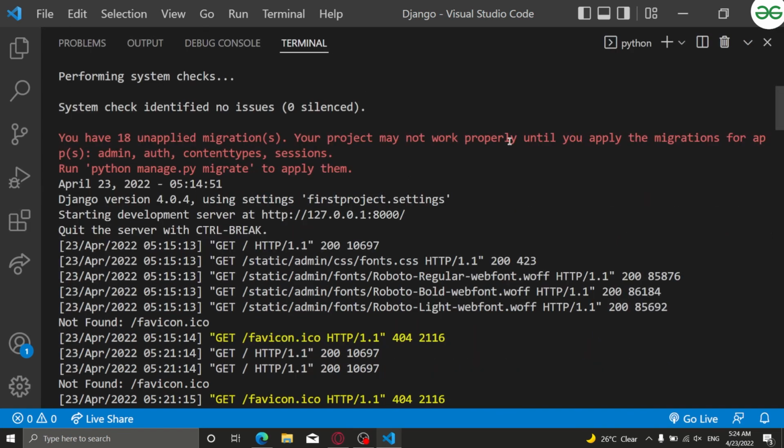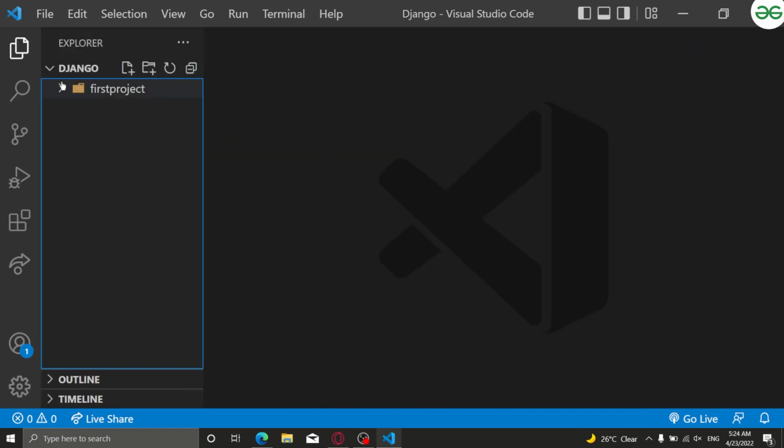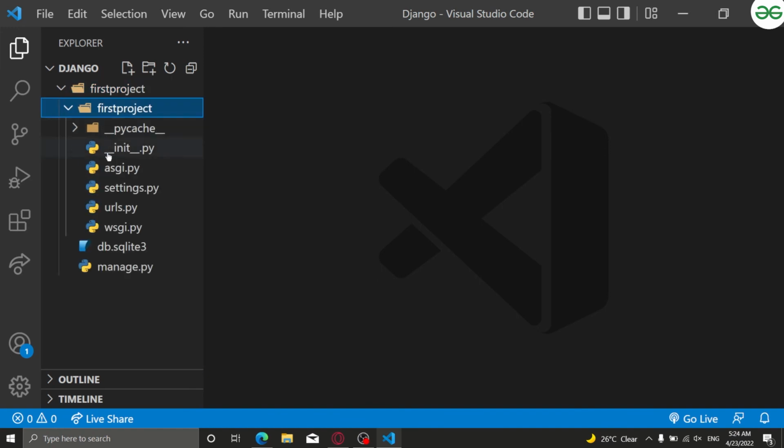In the second video, we will be learning about all the things that are there: init.py, settings, URLs, and views. Views is not there, but we have to create views.py. So we will be learning about everything related to this. I would really say don't skip the next video, because if you didn't understand the things, then it will be very difficult for you guys to move on and keep up with the course.